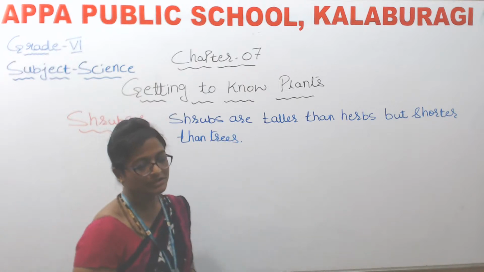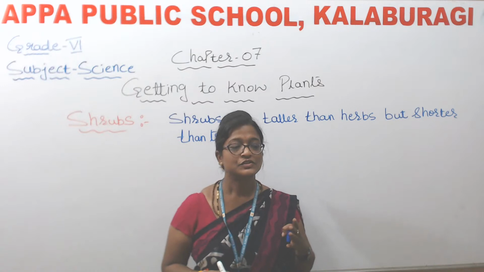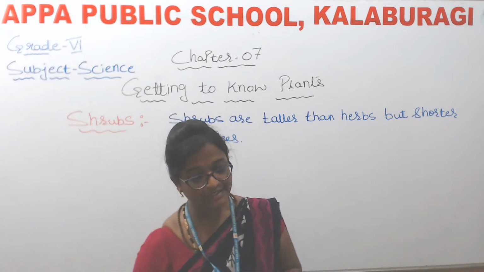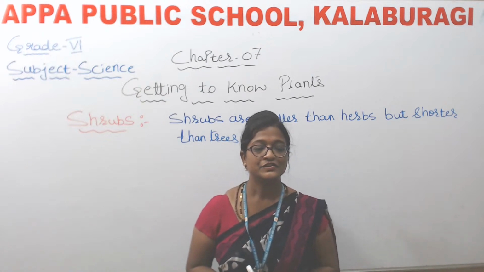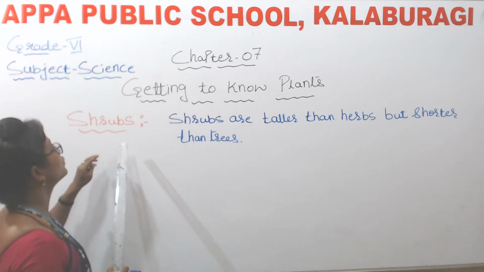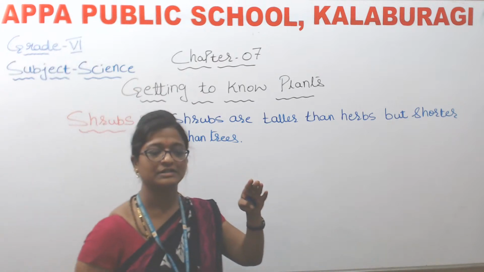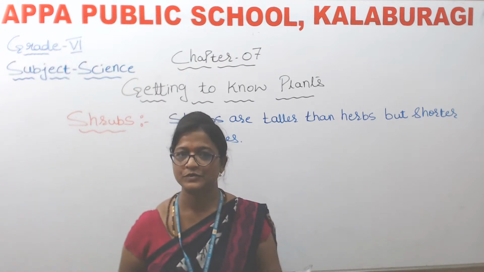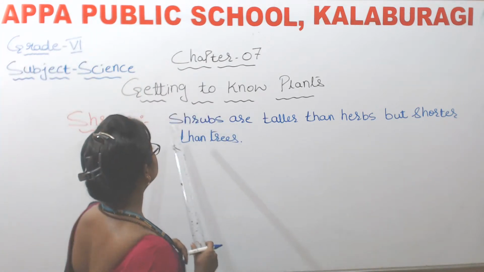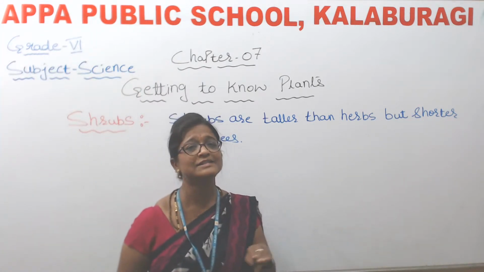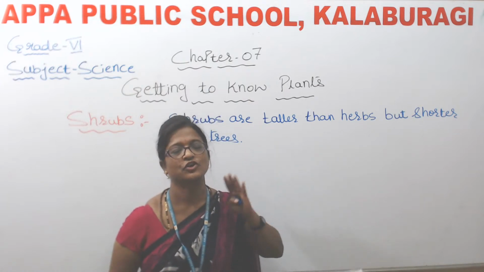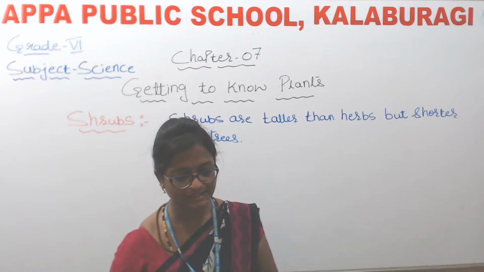Okay, so here shrubs are taller than herbs but shorter than trees. So when you observe shrubs, they are a bit taller than herbs, but they are shorter than trees. So we can say that the plants are of medium height. They are not too tall and short. They are medium height, isn't it?